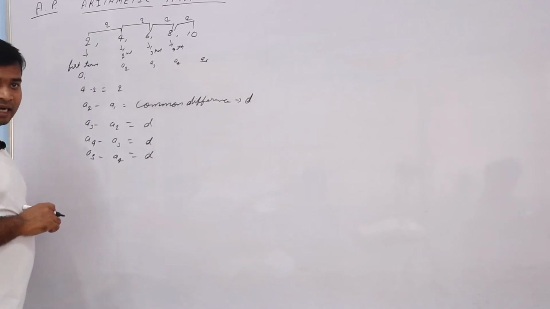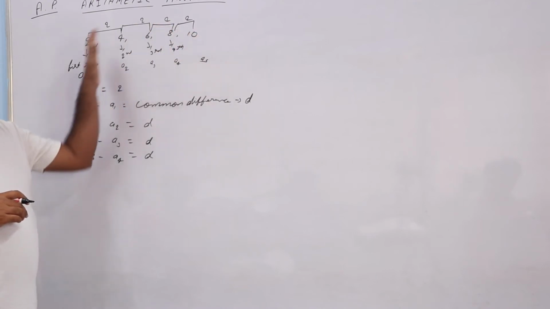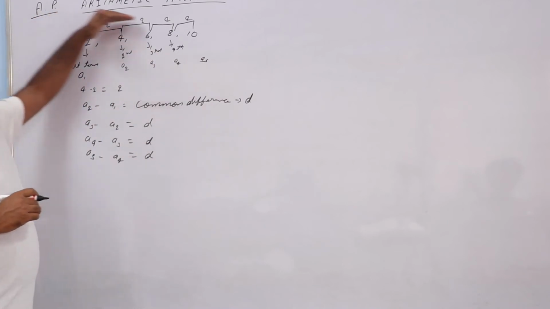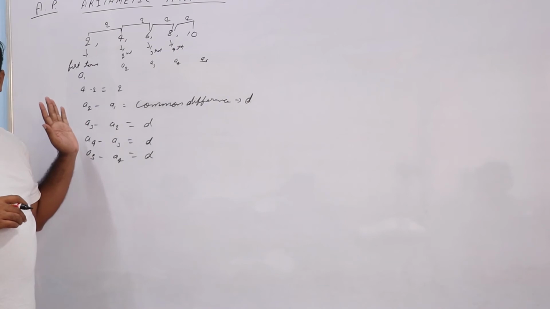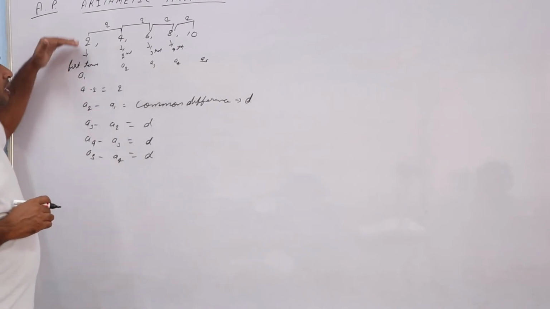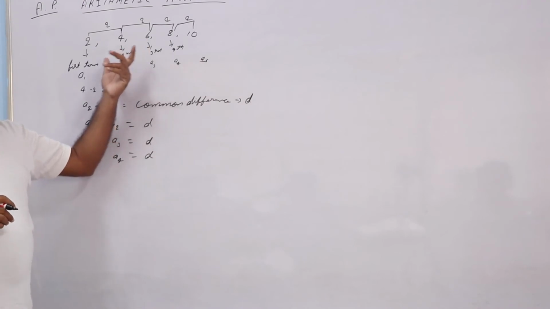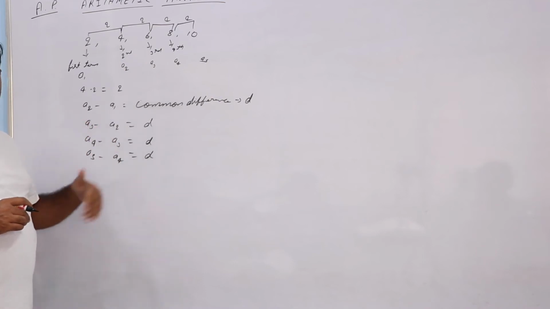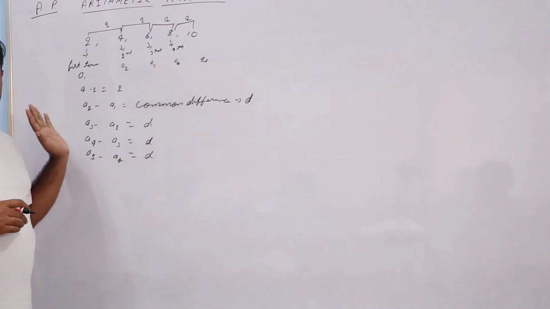And if everywhere the common differences are the same, then we can say it is in arithmetic progression. This is the first rule of arithmetic progression. In other words, for being an arithmetic progression, the common difference would be the same everywhere. Getting till here? Yes, sir.